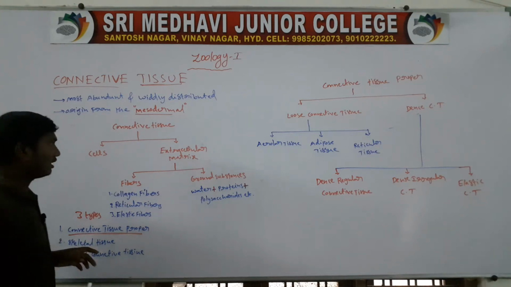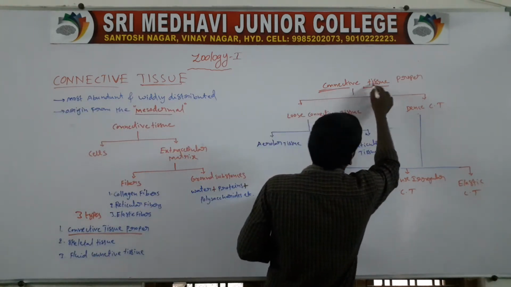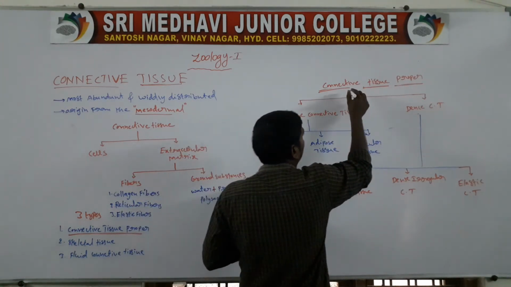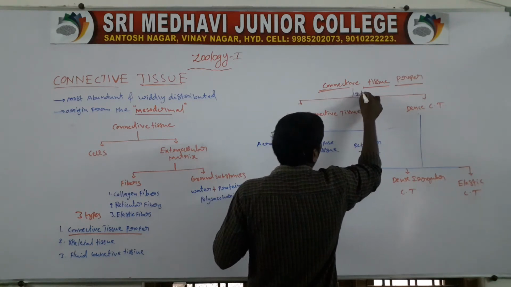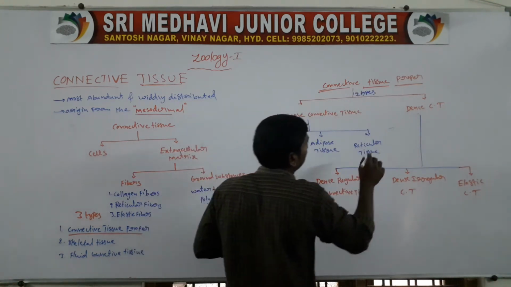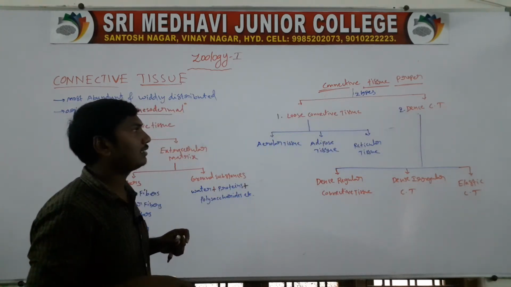Next one, first heading, connective tissue proper. That connective tissue proper is divided into two types. First one, the loose connective tissue. Second one, the dense connective tissue.